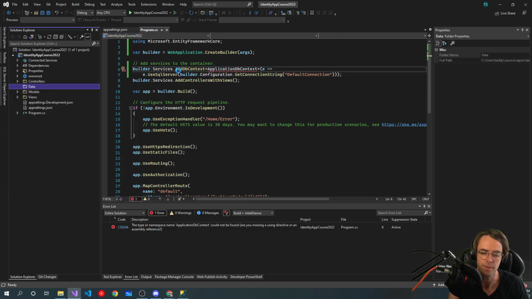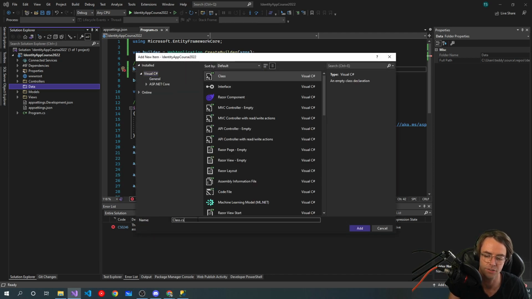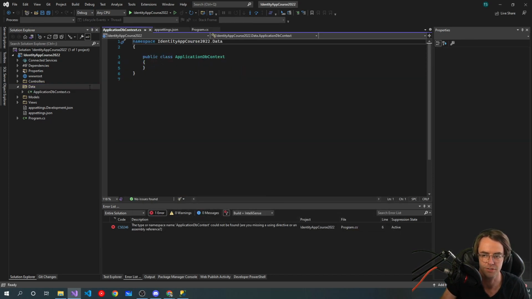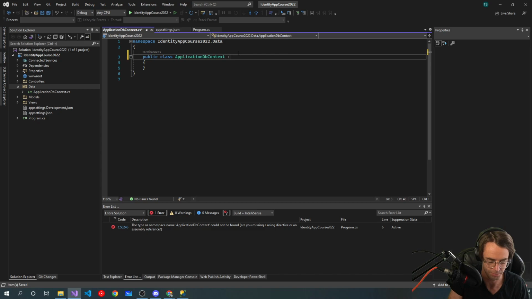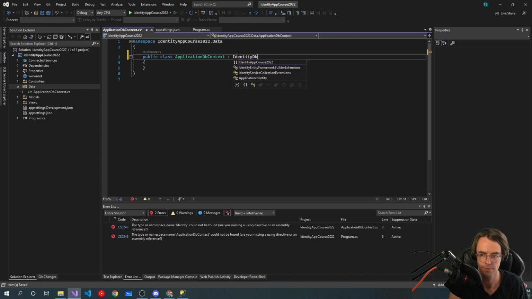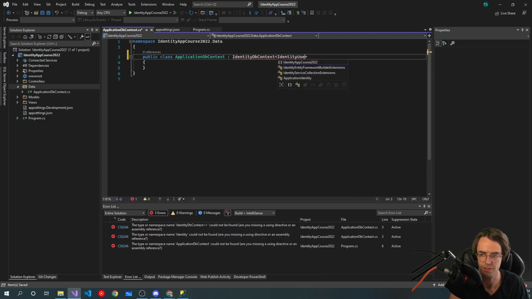There are a couple caveats you need to know about identity in order for your ApplicationDbContext to go according to plan, because if you don't do a couple things right, it will show a bunch of errors, and it's kind of annoying. So just go into the Data folder, go into our ApplicationDbContext, and type in IdentityDbContext. Then we're going to put in our IdentityUser.